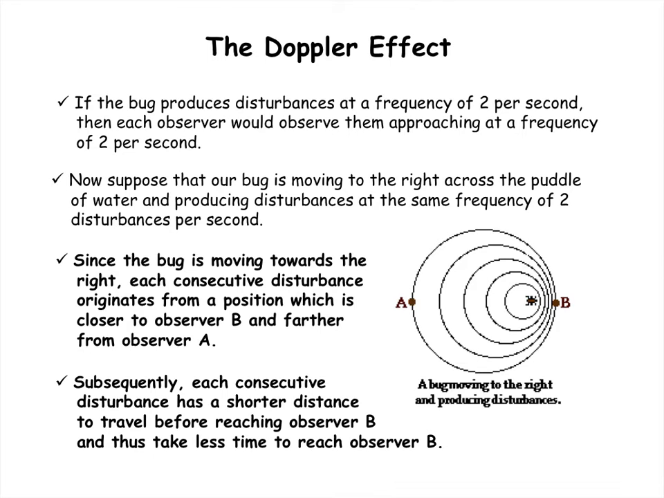The person at point B with their toe in the water is detecting a frequency that is higher than 1 hertz. Meanwhile, the person at point A is detecting waves that have a frequency that's lower than 1 hertz and that have a pretty long wavelength. Meanwhile, the bug is producing waves at a frequency of 1 hertz. So the frequency detected at A, the frequency detected at B, and the frequency of production are all different.